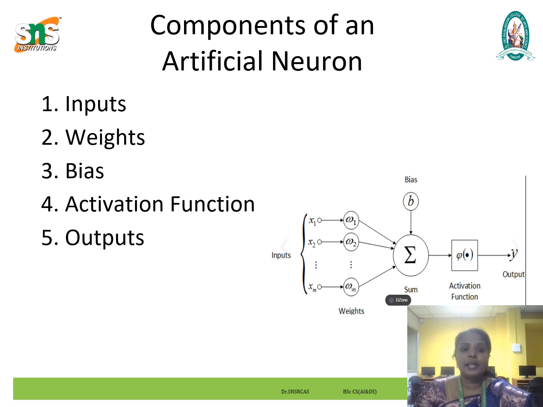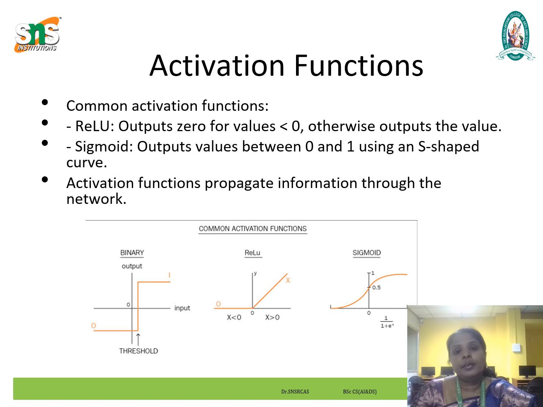There are input, weights, bias, activation function and output. Input means numbers or values received from other neurons or inputs to the network. Weights are values adjusted during training to favor specific inputs. Bias is a small number added to prevent neurons from getting stuck. The activation function determines the neuron output based on the input. The output value is passed to subsequent neurons or is the network result. We will see the activation function briefly.